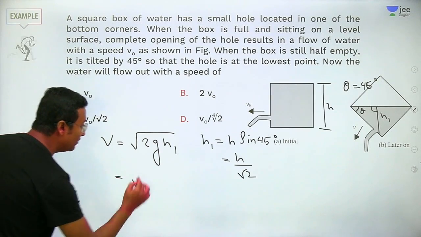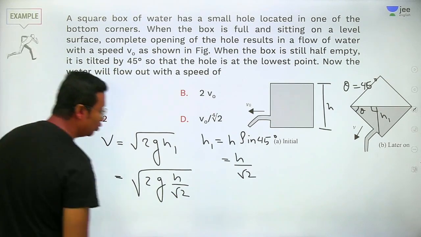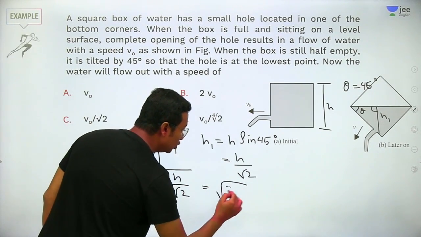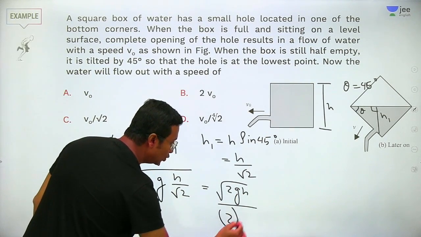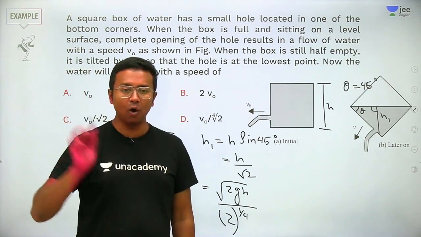So the velocity of efflux will be root over 2g into h divided by root 2. I can calculate this as root over 2gh divided by 2 to the power 1 by 4, that is the 1 by 4th power of 2.